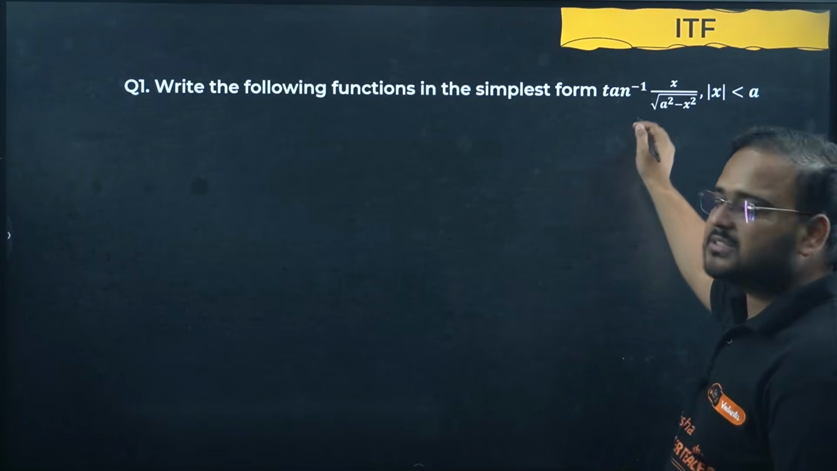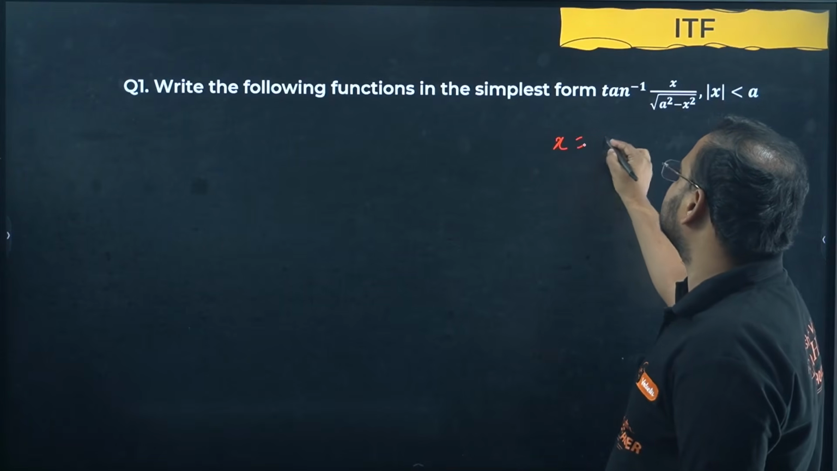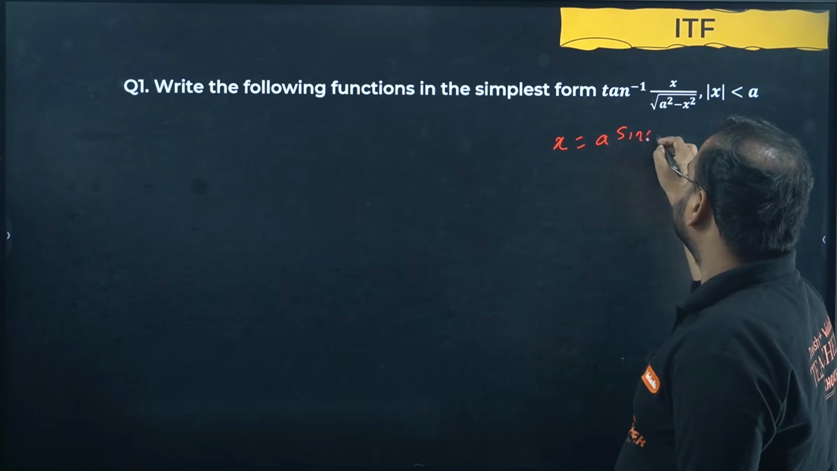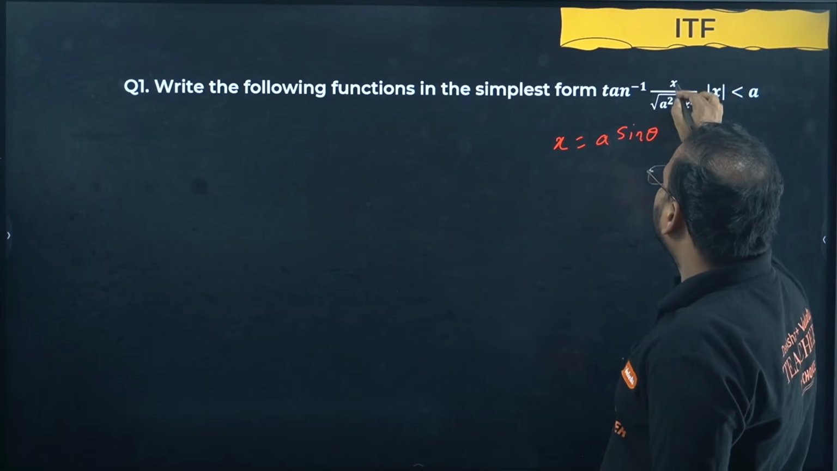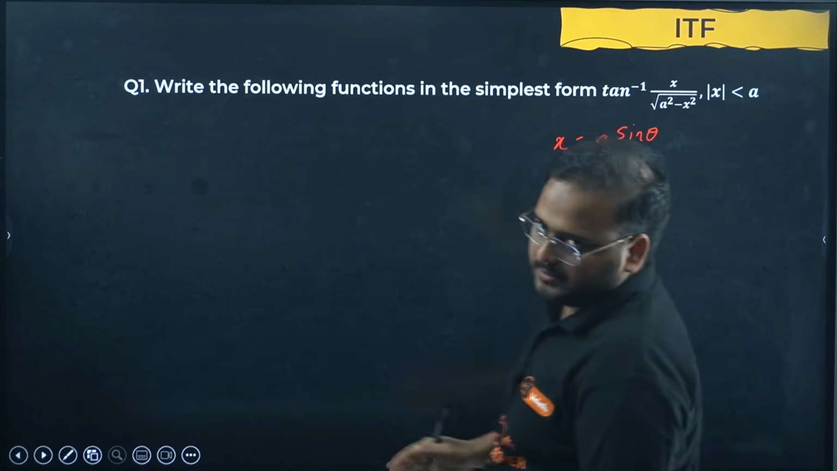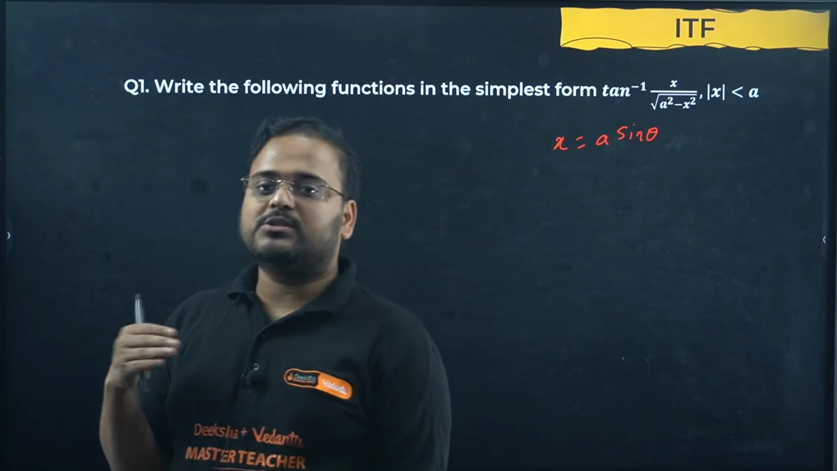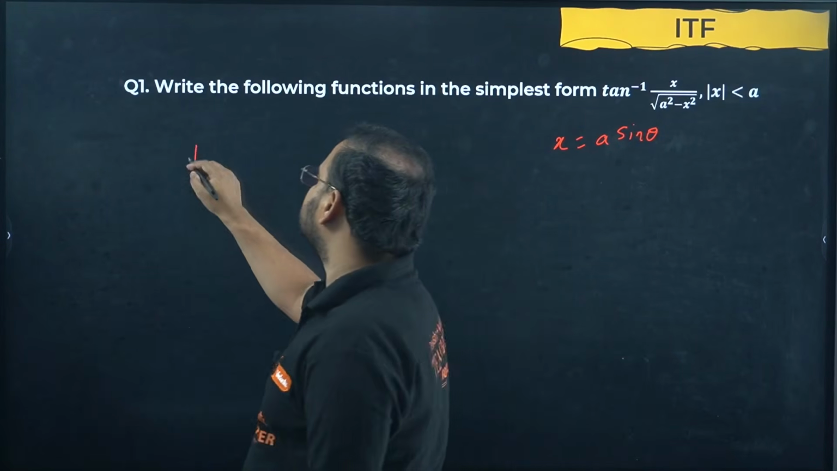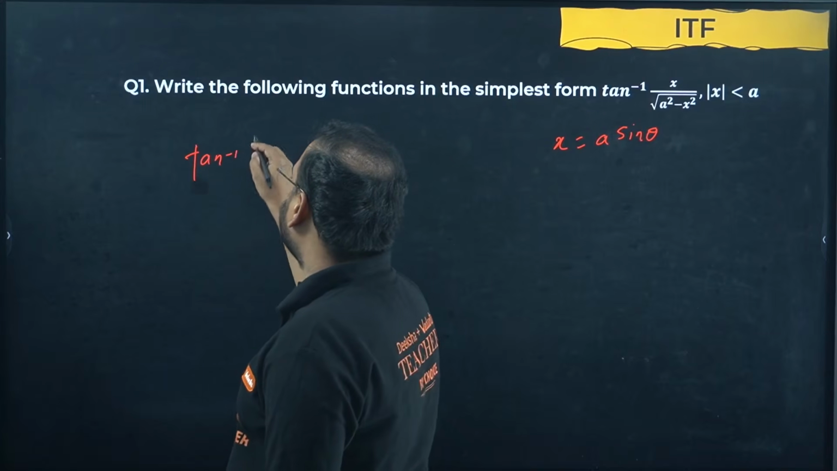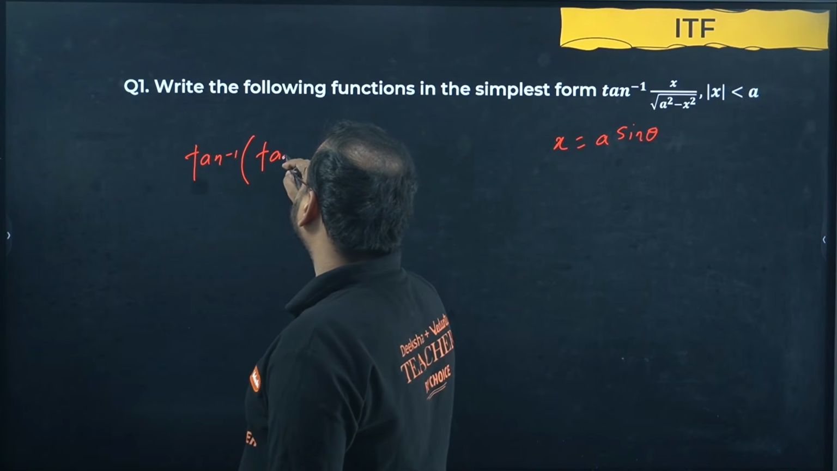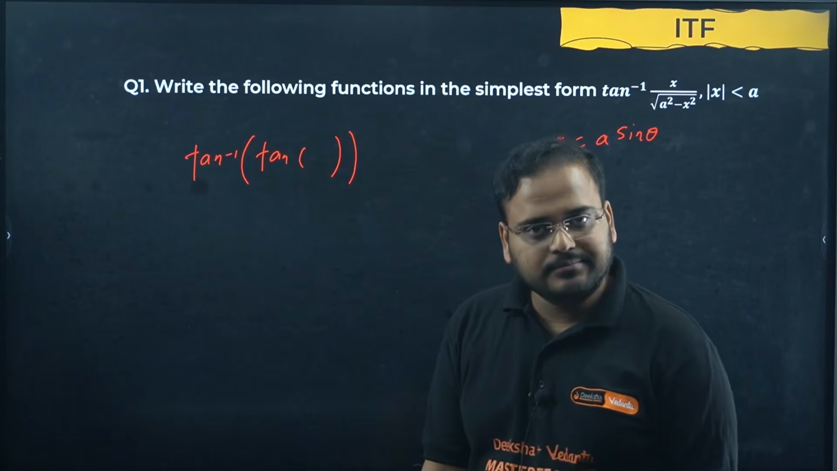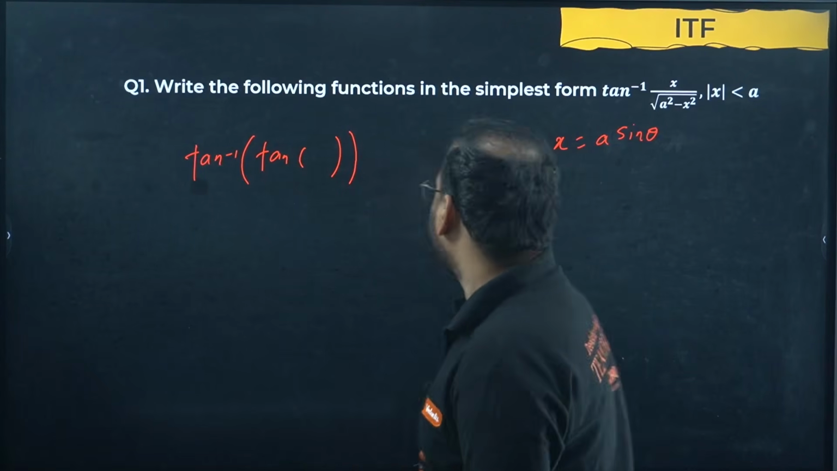How will you solve this question? Simply take x value as a sin theta. How come, sir, sin theta? Because I have x in the numerator, and to operate or to simplify, to go to the next step, I need inside tan inverse something of tan term. Won't I need that? Then only you can operate tan inverse of tan, the property of inverse, right?